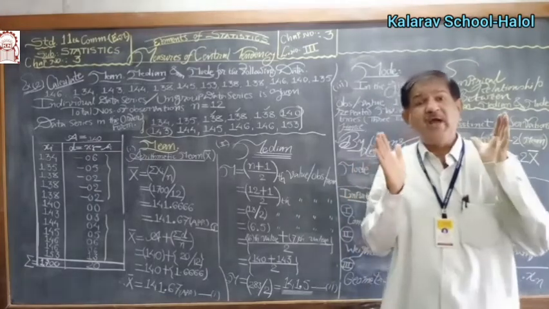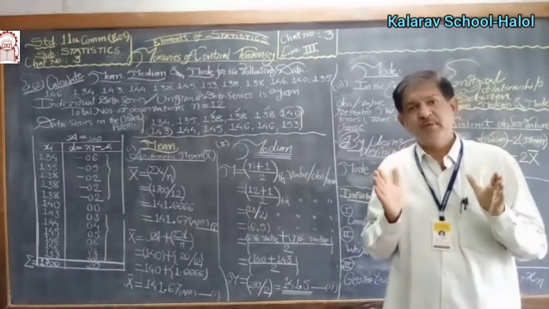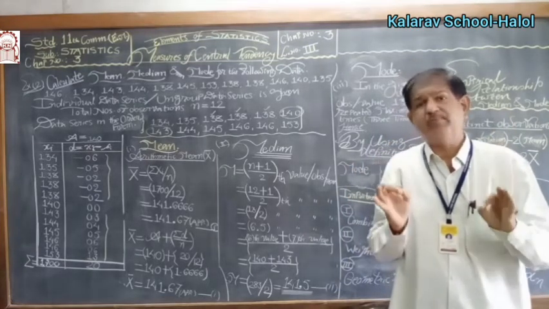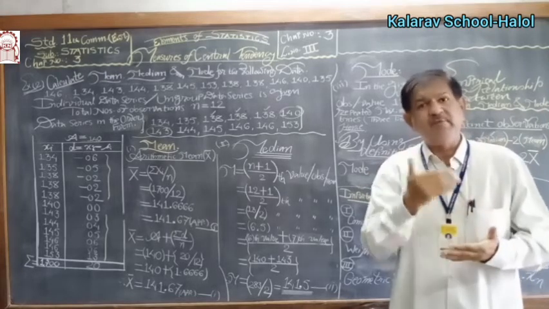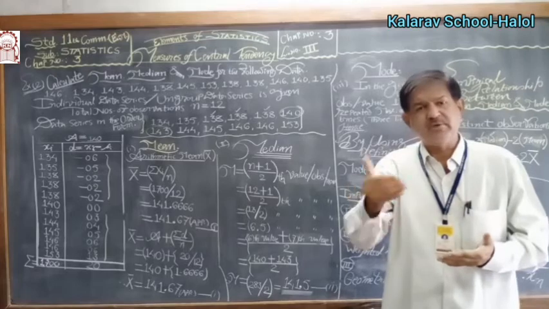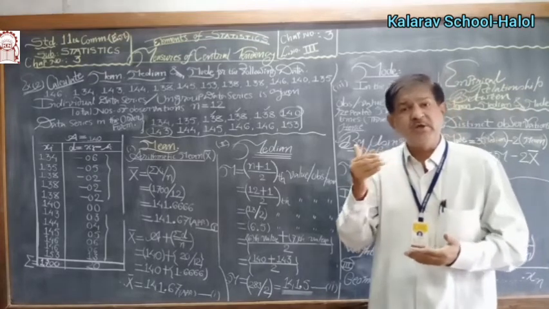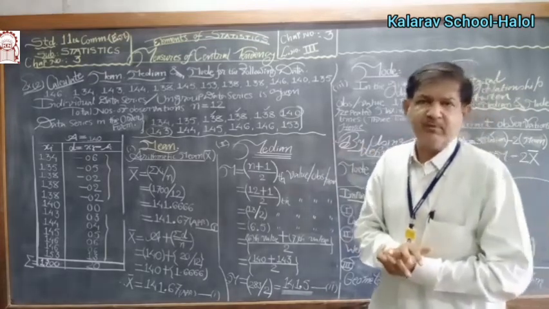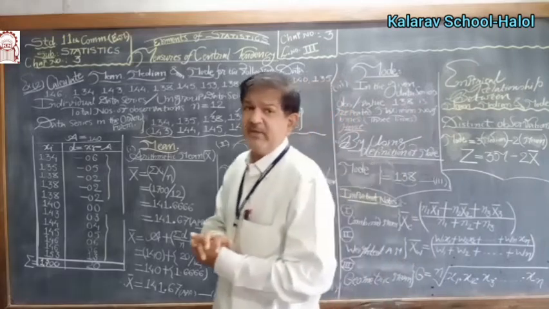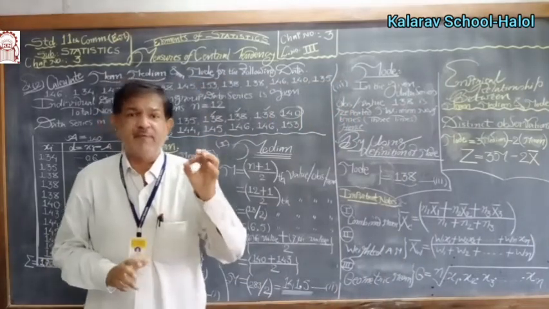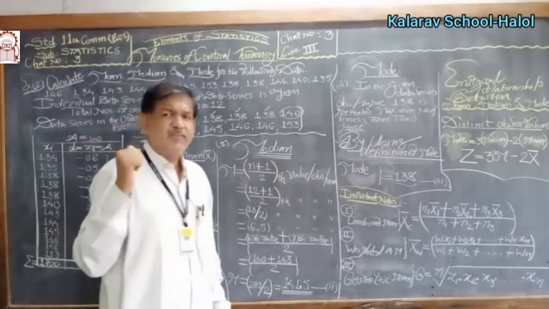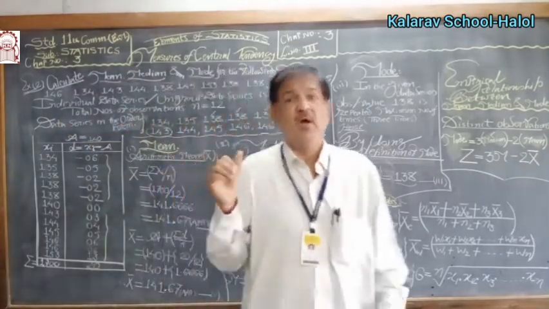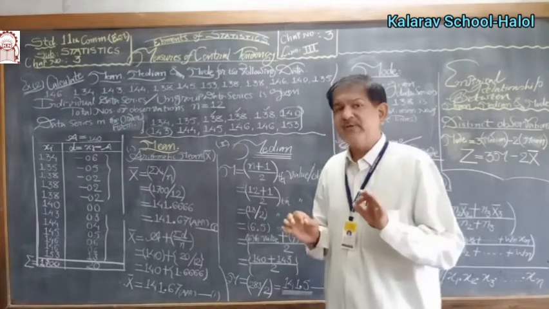First of all, identify the type of the data or frequency distribution. Whether ungrouped data is given, whether a discrete frequency distribution is given, or whether a continuous frequency distribution is given. Then and only then can we apply the appropriate formula for computing the measures. This type of data is said to be ungrouped data or an individual data series.